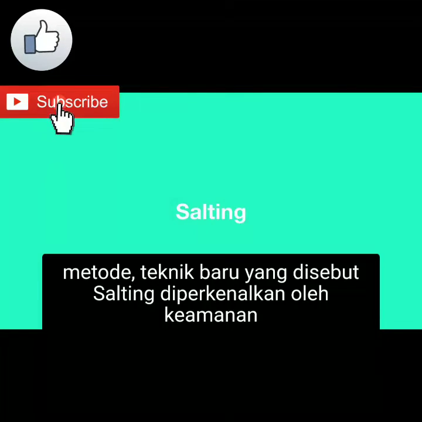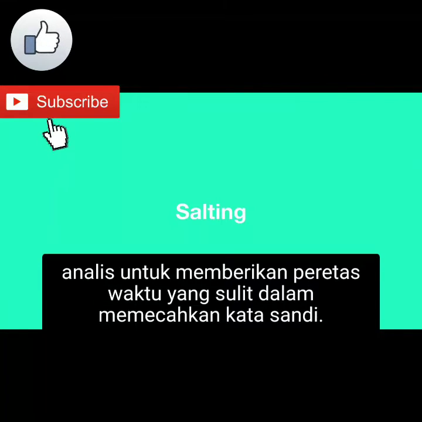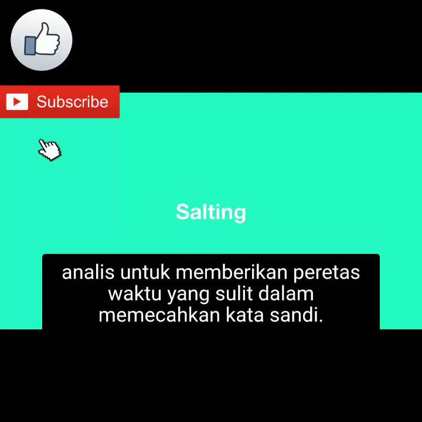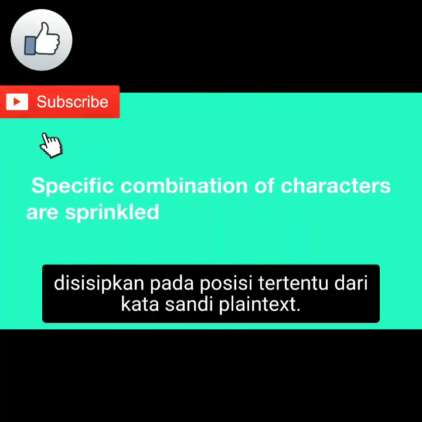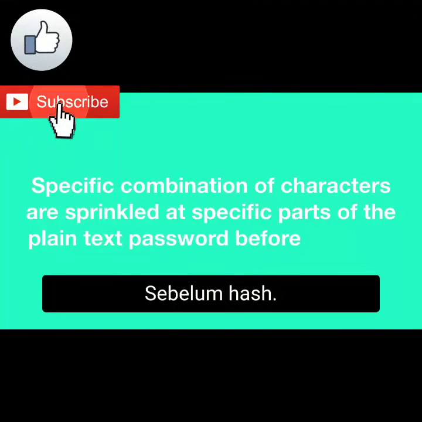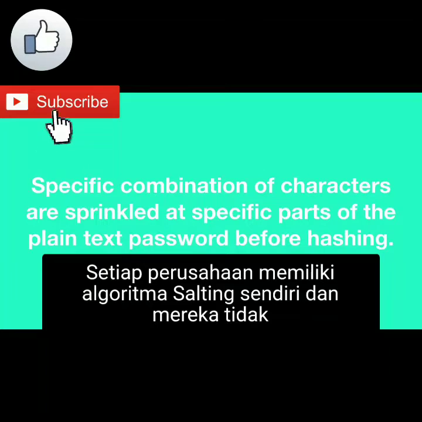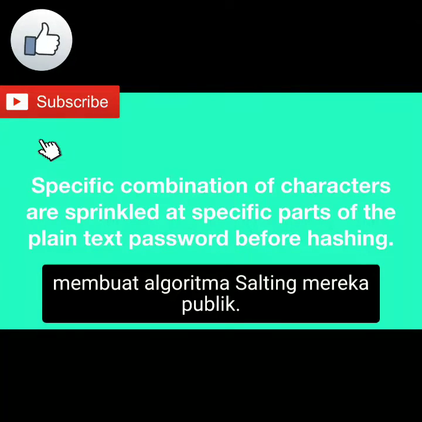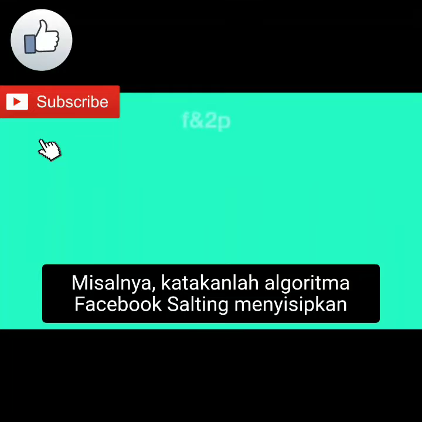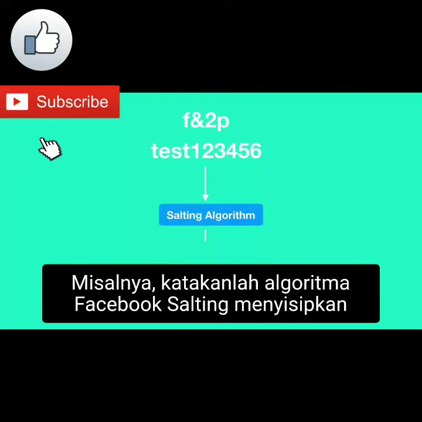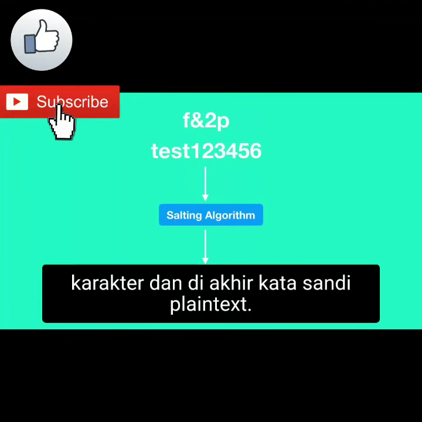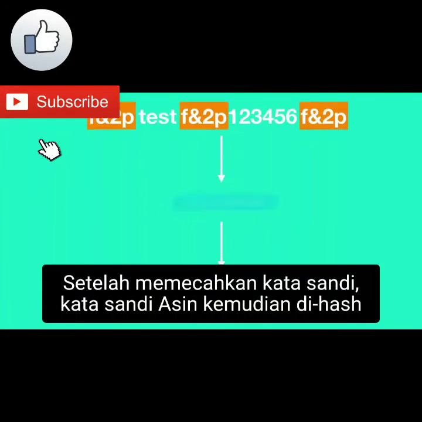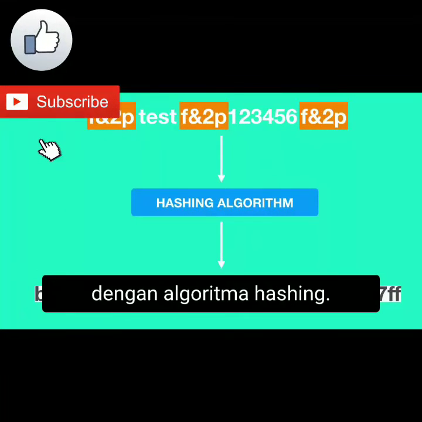A new technique called salting is introduced by security analysts to give hackers a hard time in cracking passwords. In this technique, a specific combination of characters are inserted at specific positions of the plain text password before hashing. Every company has its own salting algorithm and they don't make their salting algorithm public. For example, let's say Facebook's salting algorithm inserts the string f&2p at the beginning, after the third character, and at the end of the plain text password. After salting the password, the salted password is then hashed by a hashing algorithm.